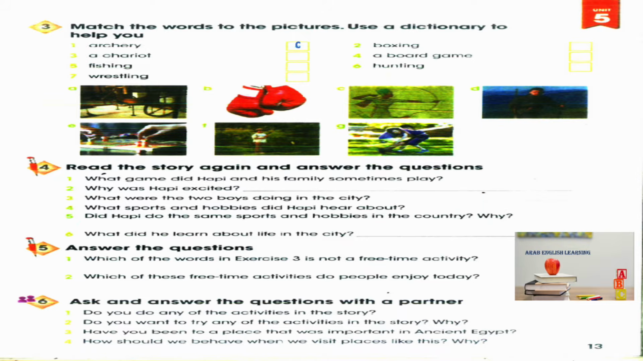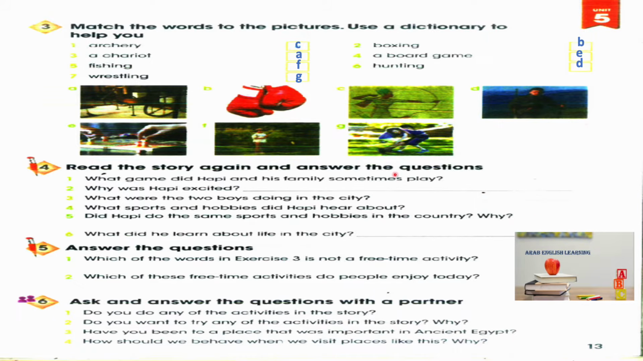Page 13, Exercise 3. Match the words to the pictures. Use the dictionary to help you. 1. Archery. C. 2. Boxing. B. 3. A chariot. A. 4. A board game. E. 5. Fishing. F. 6. Hunting. D. 7. Wrestling. G.